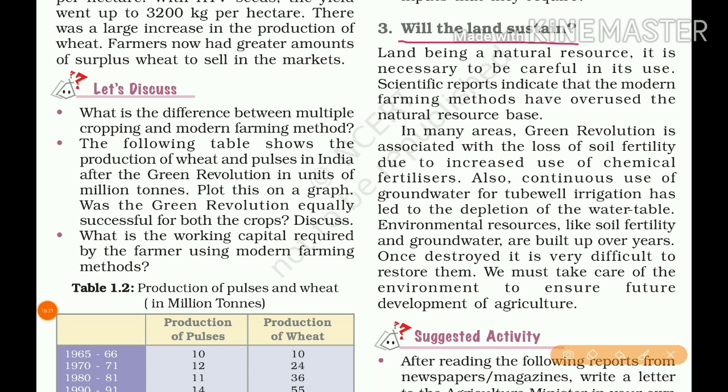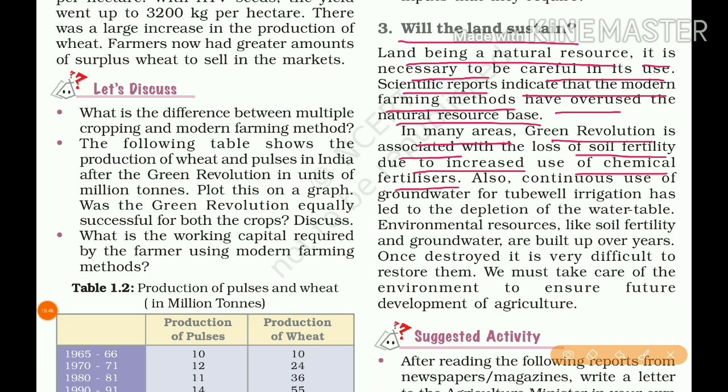No. Land being a natural resource, it is necessary to be careful in its use. Scientific reports indicate that the modern farming methods have overused the natural resource base. In many areas, the green revolution is associated with the loss of soil fertility due to increased use of chemical fertilizers.